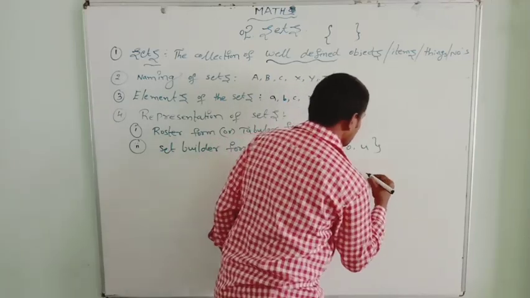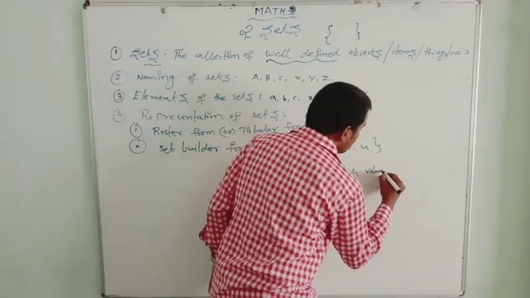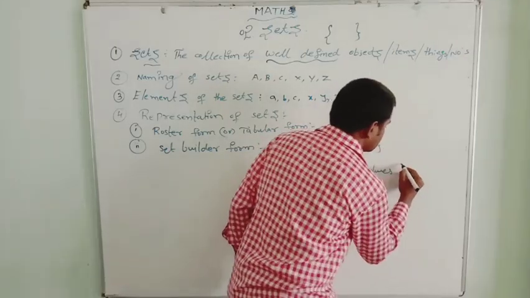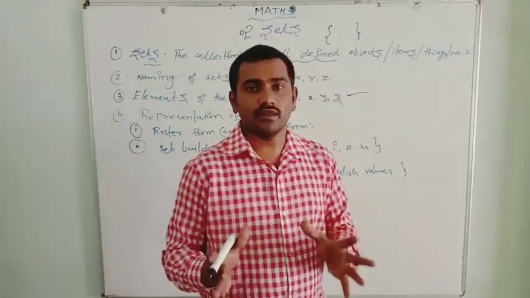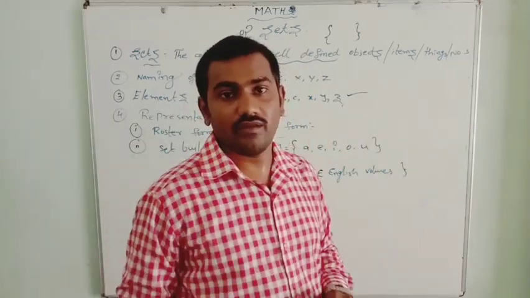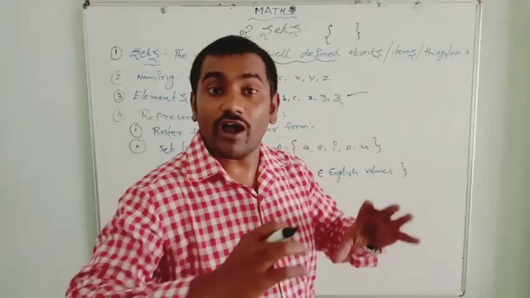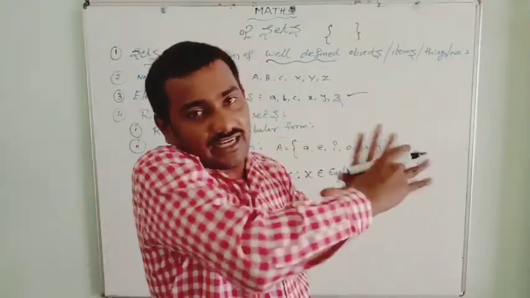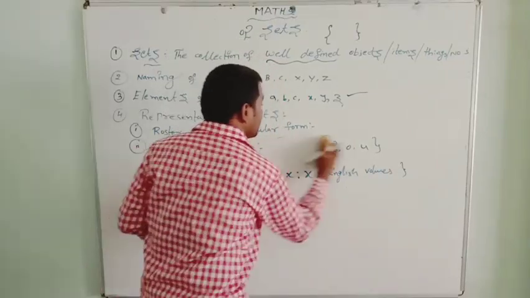English vowels. That's it. These are known as the English vowels. Here we write the property in words. Whatever property there is in the set, we write it. That's it. Now let me write one more example.